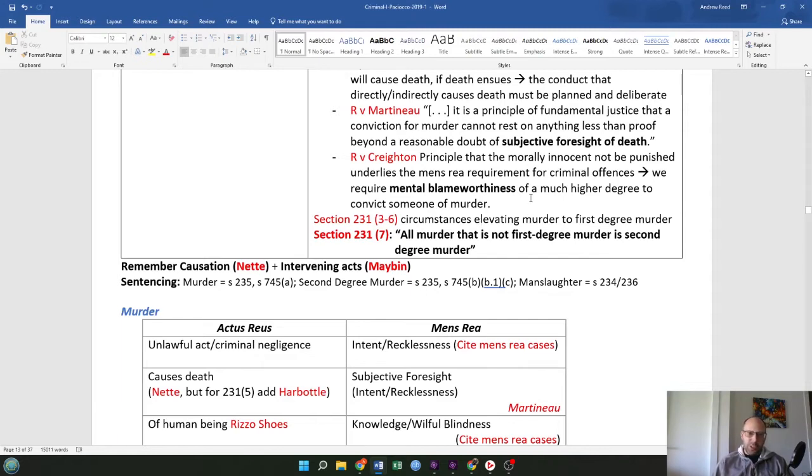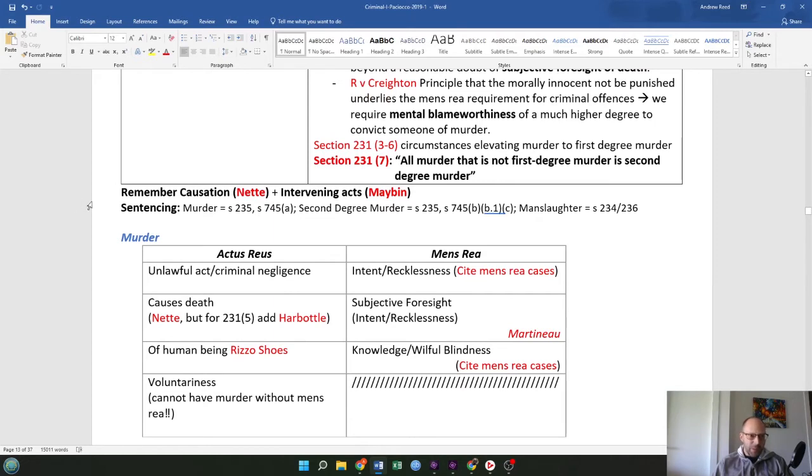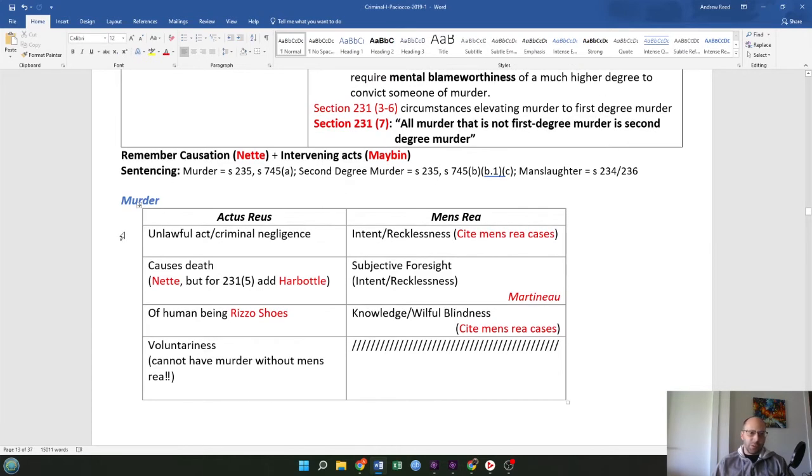Section 231.3 through 6, circumstances elevating murder to first-degree murder are outlined in that section of the code. And in section 231.7, all murder that is not first-degree murder is second-degree murder. Okay, important notes. Remember, causation, Nette test plus intervening acts, Maybin test. And then in terms of sentencing, if that comes up, murder will be section 235, section 745A, second degree murder will be section 235, section 745B and B.1 and C. And manslaughter will be sections 234 and 236. All right.